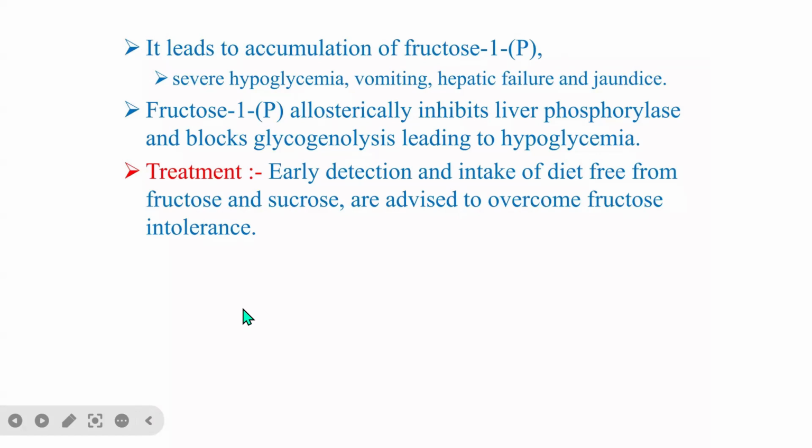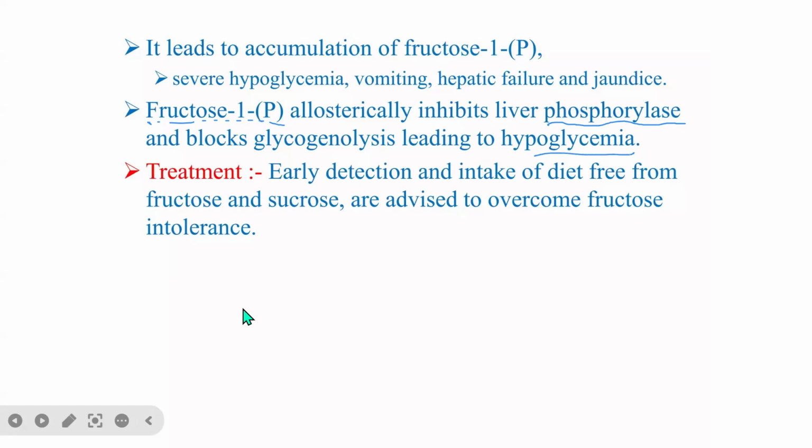So you see, this is a very dangerous case because accumulation of this fructose 1-phosphate allosterically inhibits the liver glycogen phosphorylase enzyme. And remember that glycogen phosphorylase is a key enzyme in glycogenolysis. So as a result, glycogen will not be broken down for the maintenance of blood glucose levels, and it will lead to hypoglycemia.